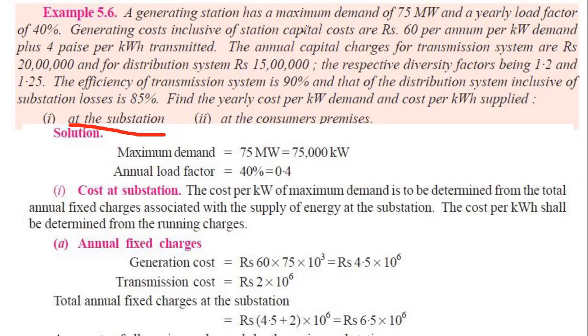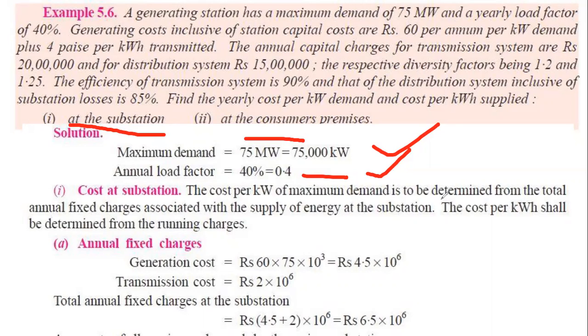The two pieces of information given first are 75 megawatt, the maximum demand of the generating station, and the load factor 0.4. So right now we write these two. Let's discuss the cost at the substation level. Definitely we need to find two costs. One is fixed, that is per kilowatt, and one is running cost, that is per kilowatt hour, which means the unit of electricity. Remember, this is a two-part tariff. The first part is per kilowatt, that is power, and the second part is per kilowatt hour, that is energy.